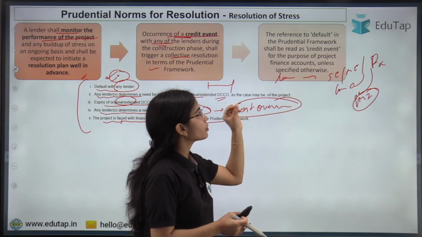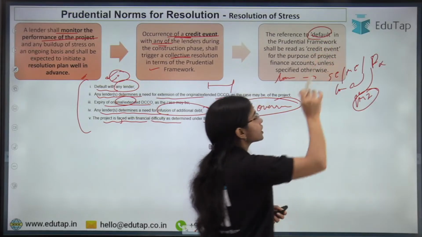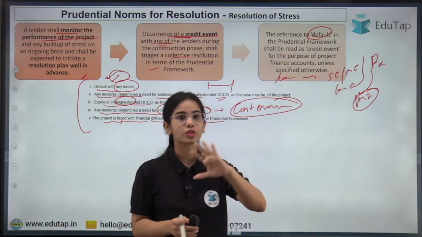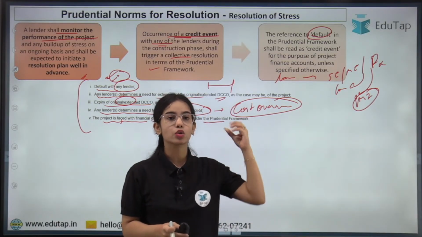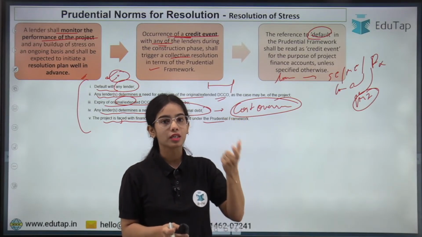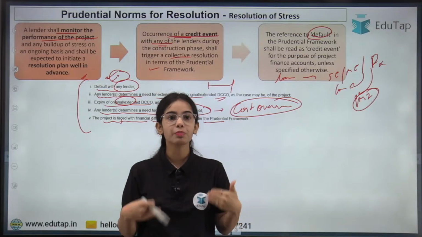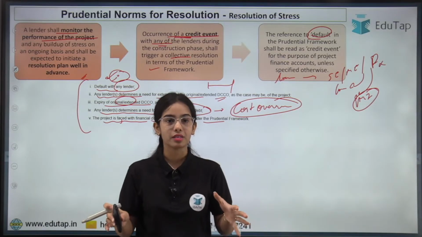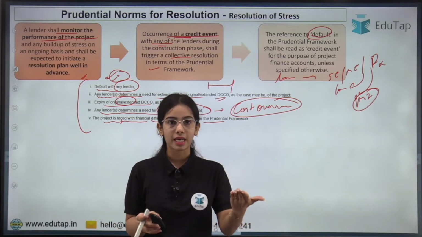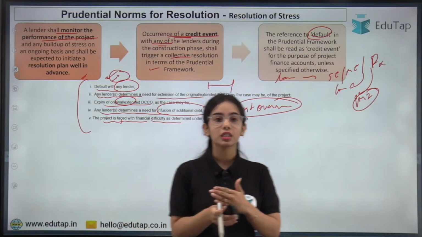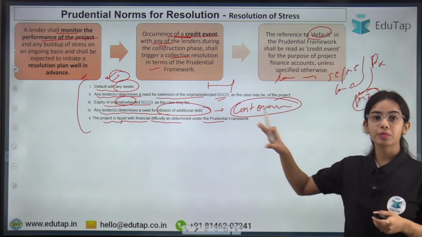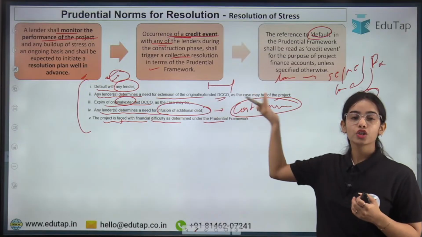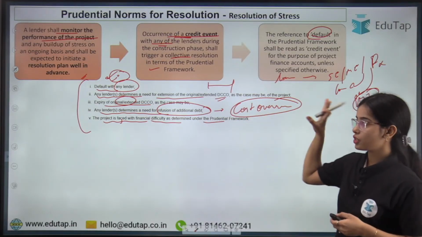So the reference to default in the prudential framework. So usually in the case of other loans, the default is the term that is used, that okay, the borrower has defaulted, the borrower has not paid the EMI, the borrower is not paying the principal amount or the interest. But in the case of these kind of projects, the credit event is the term that is used instead of default, because maybe the entity that is running the project is paying the interest payments to all the lenders. But what if the cost overrun is happening, the entity requires more money, or what if the date of commencement of commercial operation has been extended. Okay, so there can be various problems that can arise. So this is the idea.